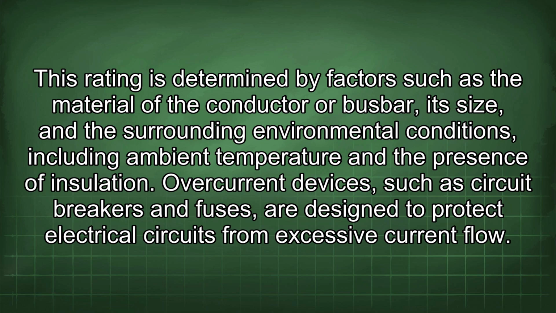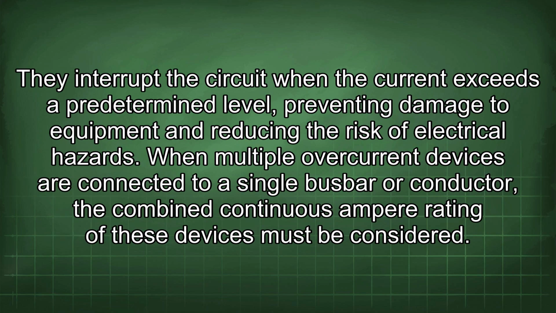Overcurrent devices, such as circuit breakers and fuses, are designed to protect electrical circuits from excessive current flow. They interrupt the circuit when the current exceeds a predetermined level, preventing damage to equipment and reducing the risk of electrical hazards. When multiple overcurrent devices are connected to a single busbar or conductor, the combined continuous ampere rating of these devices must be considered.